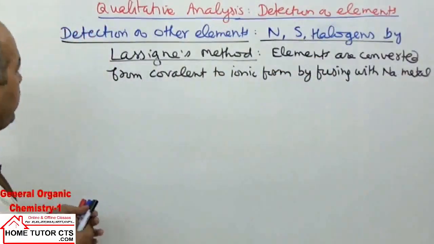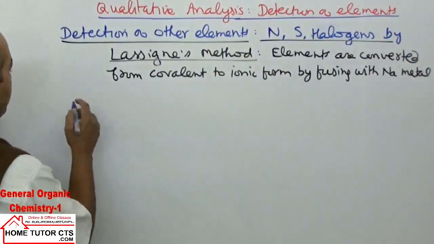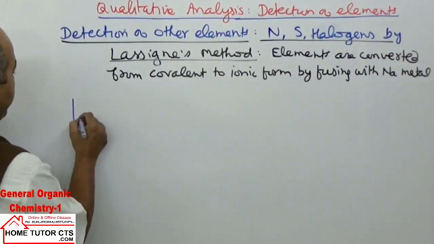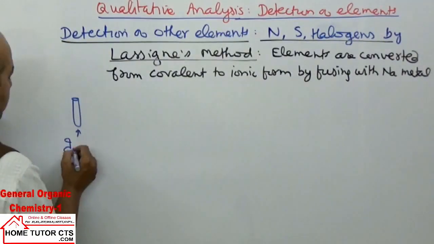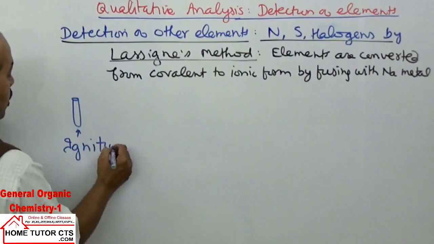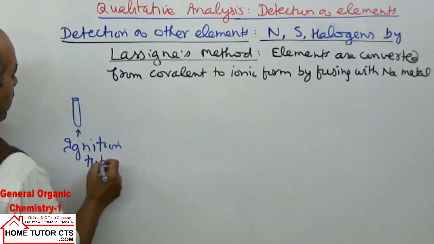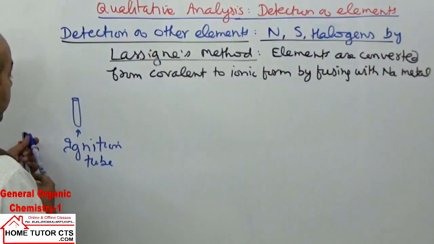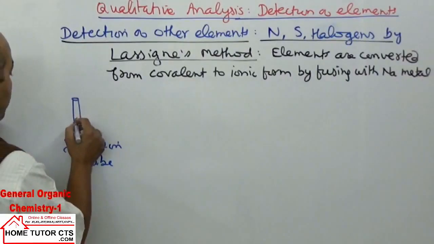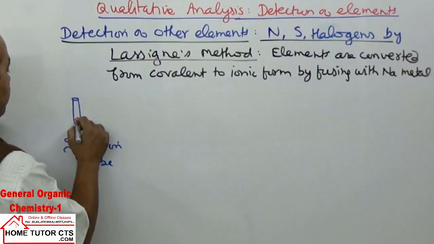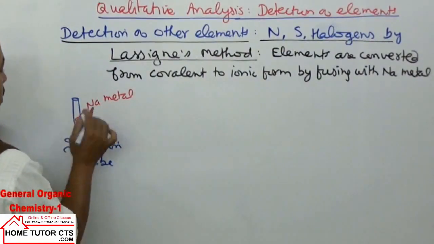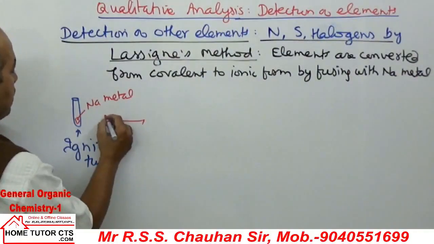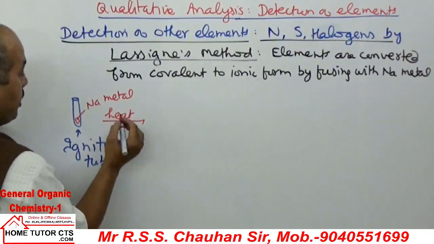What is the approach taken here? We take a small tube called an ignition tube. In this ignition tube, we put a piece of sodium metal and then heat gently.